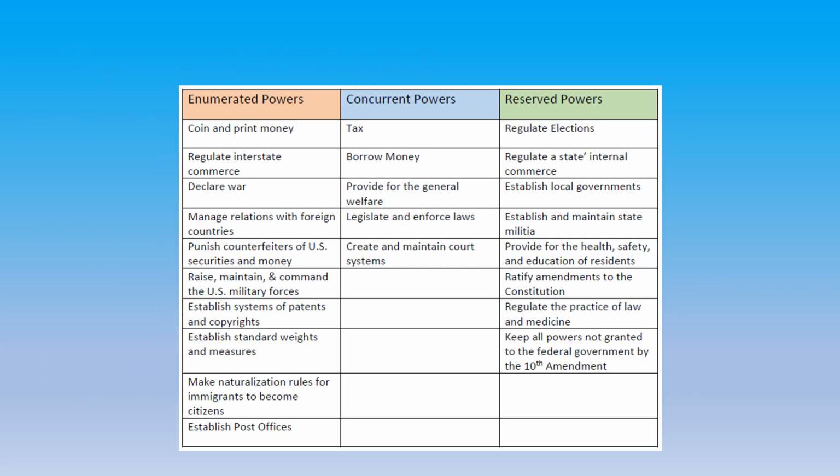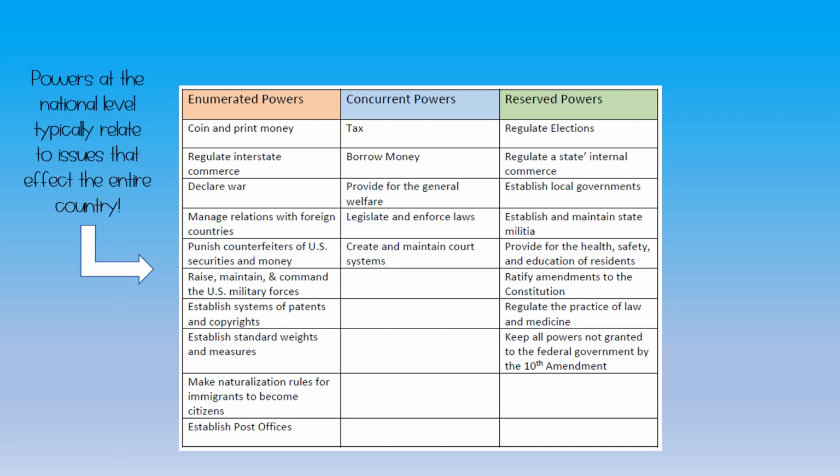So this chart here, we'll start on the left with enumerated powers. So these are powers at the national level that typically relate to issues that affect the entire country. So an enumerated power, those specific examples included in here, they affect every single person in the country, not just a specific area. That is why the federal government deals with them.